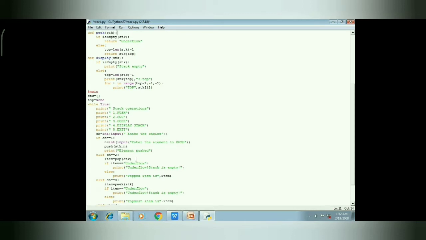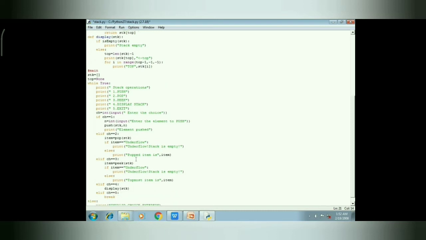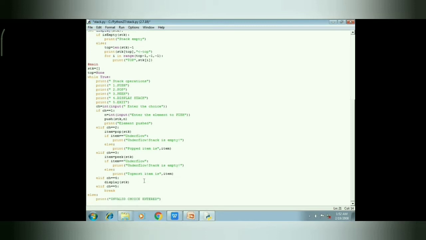We have to enter 1 to push an item, 2 to pop an item, 3 to peek an item, 4 to display stack, and 5 to exit from the program. To append an item, we have to simply call the function push with stack and the item.